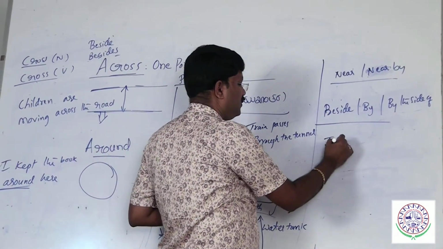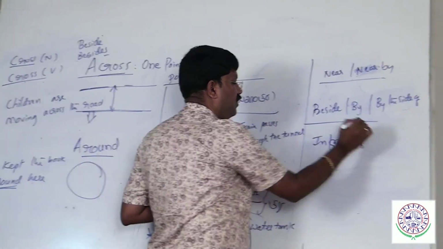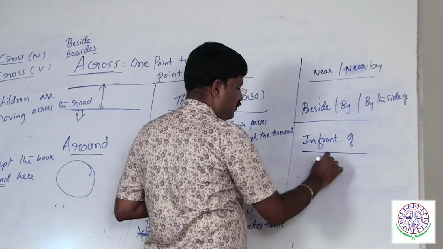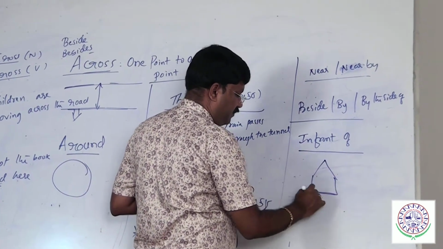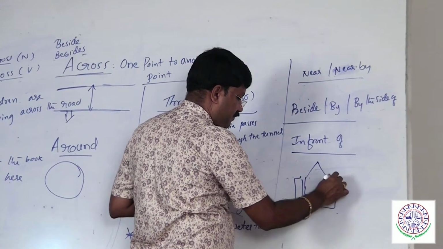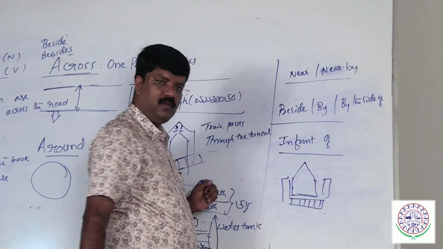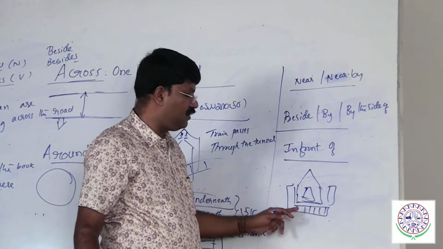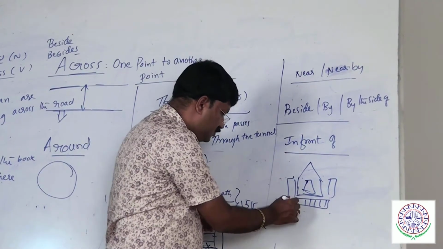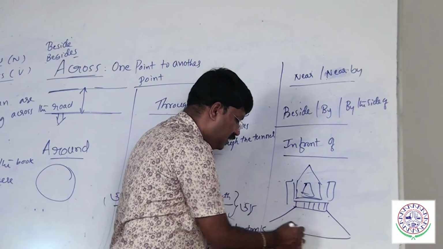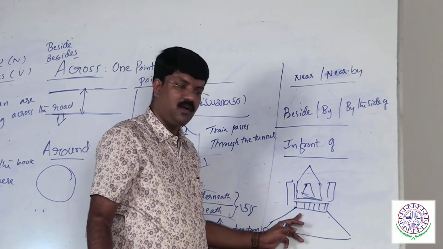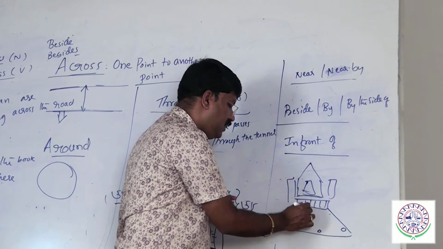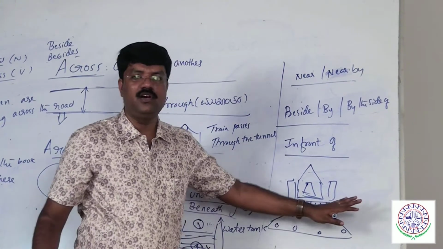So we have in front of. See, assume there is a house. This is a house. We have the compound. We have the gate here. In front of means the area in front of it. So I would say gate is the area. Here they mention don't park your car in front of the gate, which could be here, here, here or here. This is called in front of.